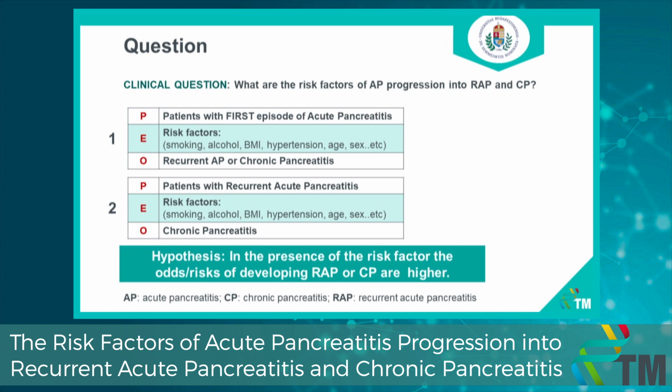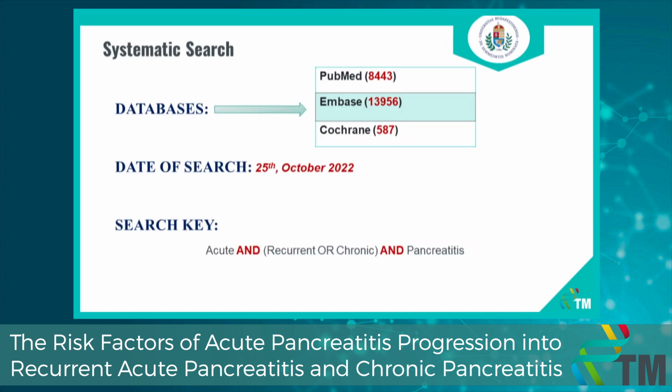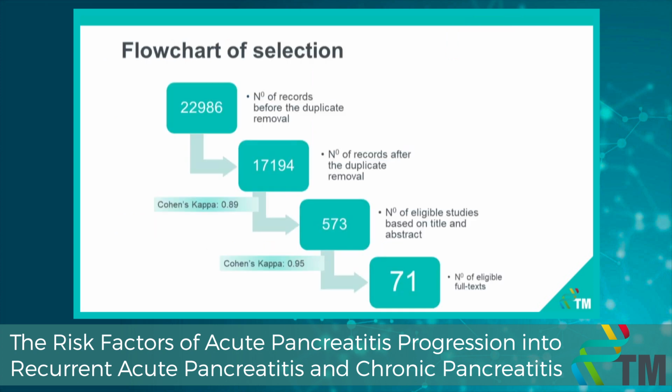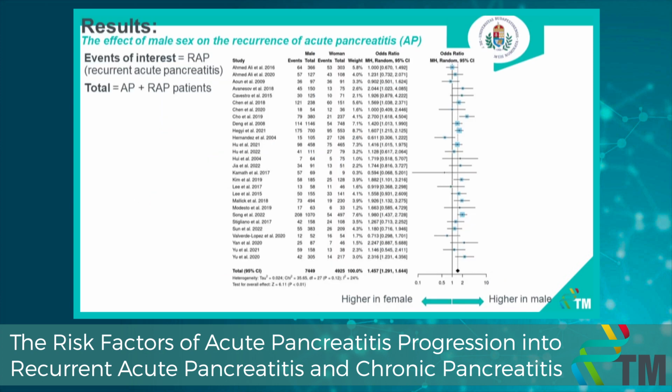To achieve our goal, we have done a systematic search in 3 major databases: PubMed, Embase, and Cochrane Library, on the 25th of October 2022 using this search key. Here you can see the flowchart for selection. Out of 23,000 articles, we included 71 in the quantitative synthesis after title, abstract, and full text selection. I'm going to show you some results with forest plots presenting different parameters' effect on the recurrence rate of acute pancreatitis.